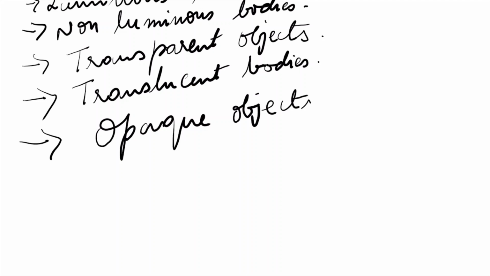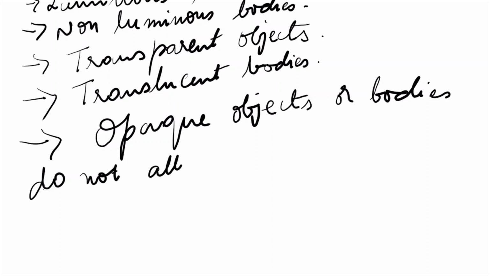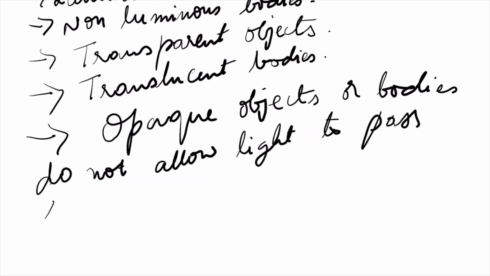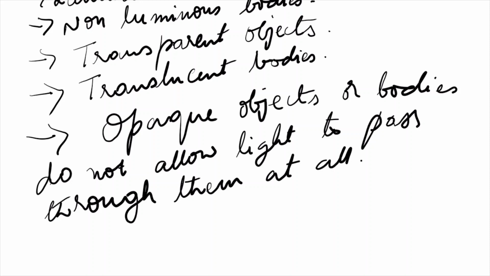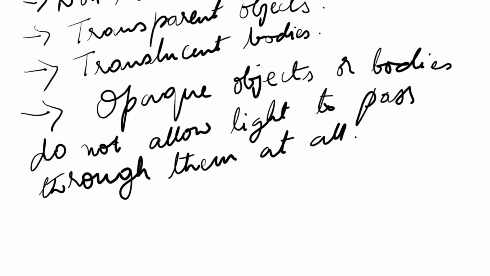Opaque objects or bodies do not allow light to pass through them at all. Okay, the examples are your stone, your table, your chair. So these are opaque objects which do not allow any light to pass through them.